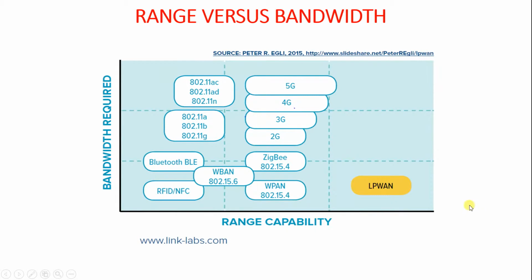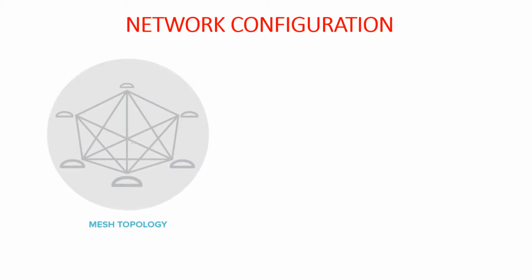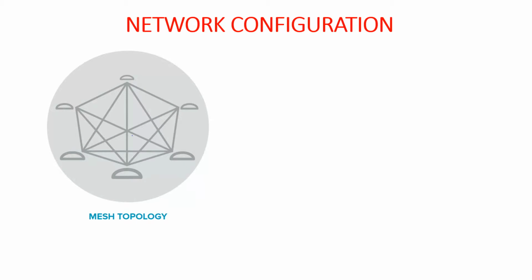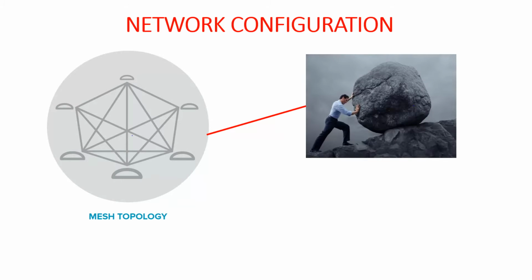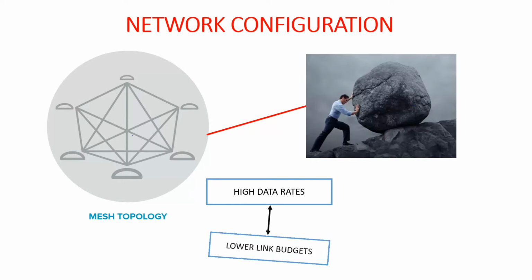Many different customers have previously tried to solve their wireless connection problems with mesh topology networks like Zigbee. They struggled with mesh network solutions because of high data rates, which resulted in lower link budgets. Link budgets, data rates, and receiver sensitivities will be covered in detail in the upcoming slides. So instead of a mesh topology network, most LP1 technologies rather use a star topology network.